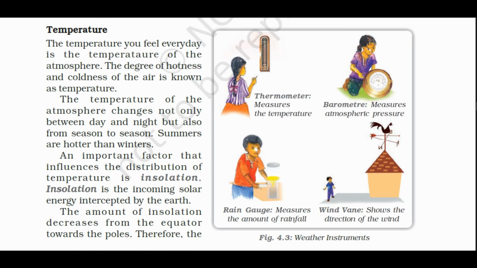Now, weather instruments. This figure is talking about weather instruments. Thermometer measures the temperature, barometer measures atmospheric pressure, rain gauge measures the amount of rainfall, wind vane shows the direction of the wind.